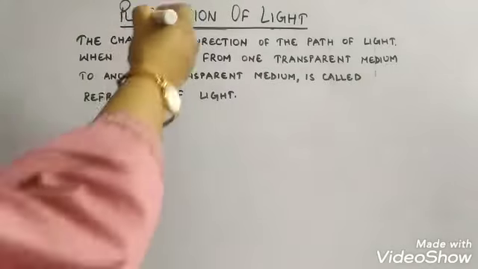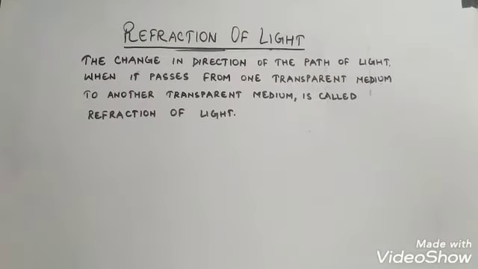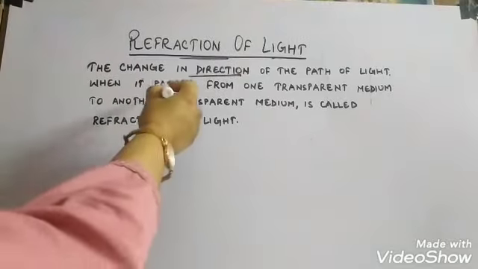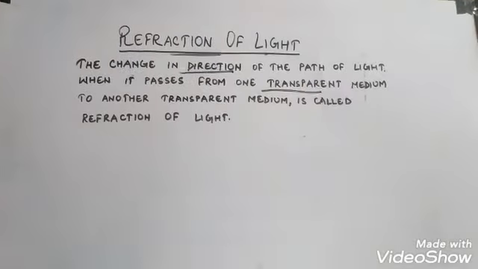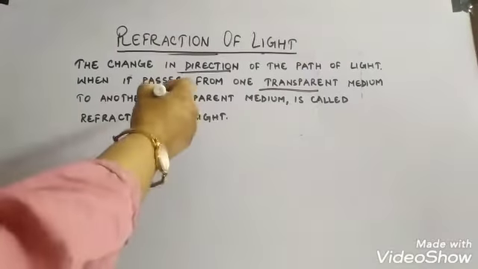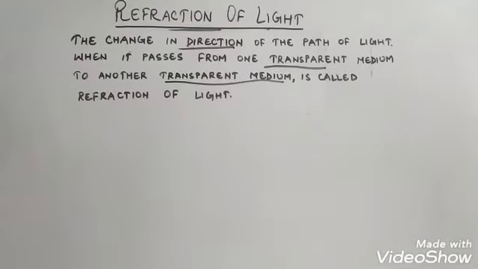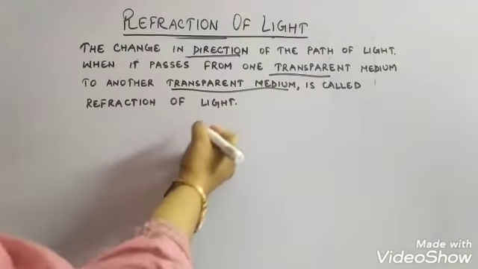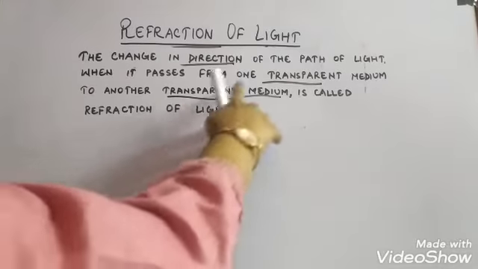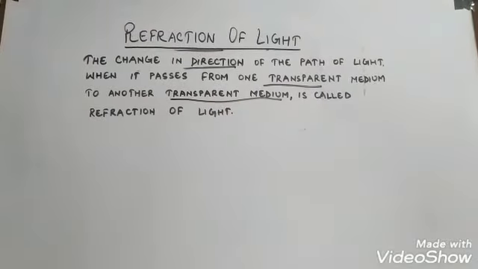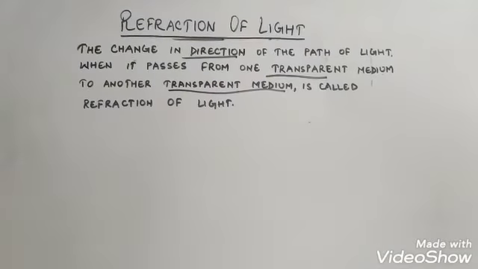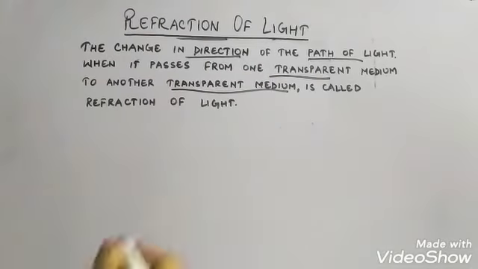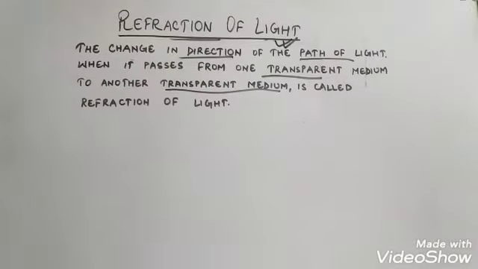Now, refraction of light. The change in direction of the path of light when it passes from one transparent medium to another transparent medium is called refraction of light. So, what happens when light travels from one medium to another medium? There is a change in the direction of the path of light, and this phenomenon is known as refraction of light.